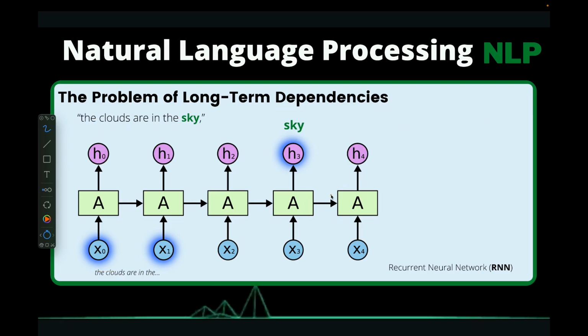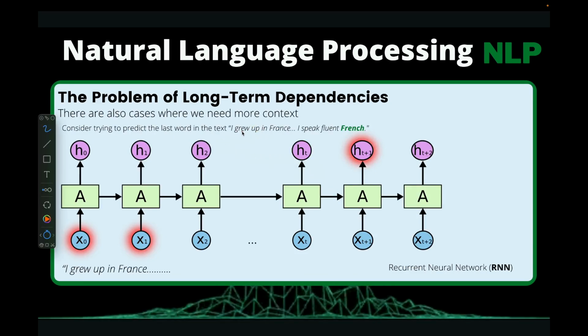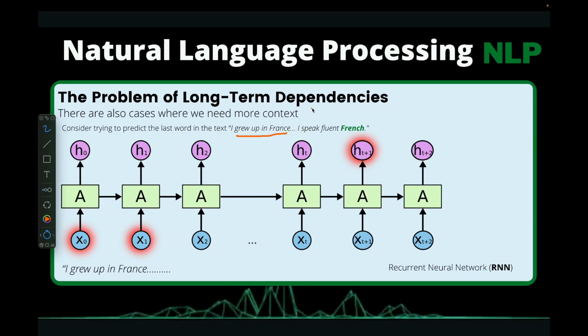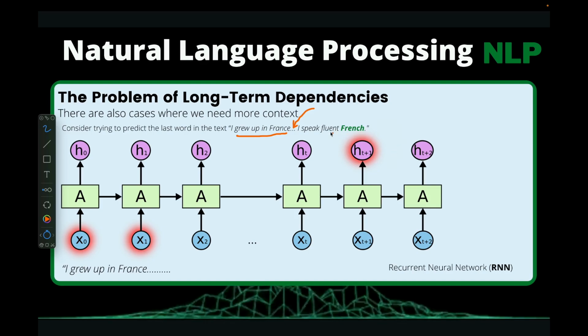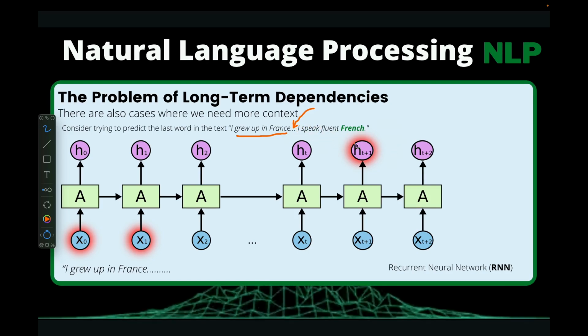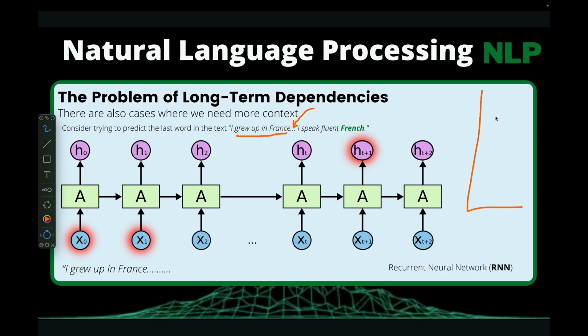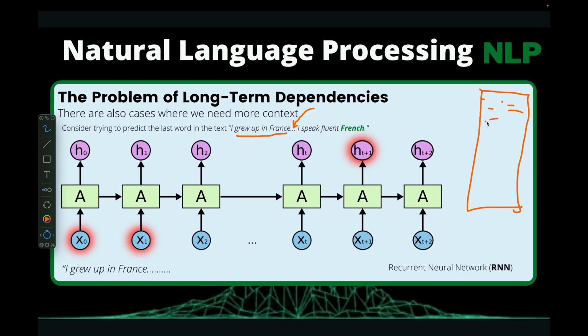Now let's take another scenario. Let's say we have this sentence, I grew up in France, and then some other sentences. It's a conversation or a huge text where the author is talking about himself: where he grew up, what he likes to eat. So it's a large corpus, or a large document.